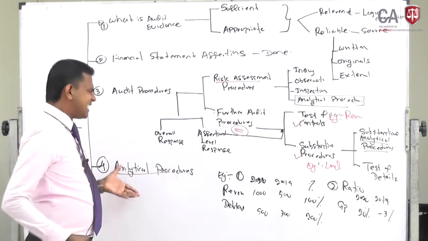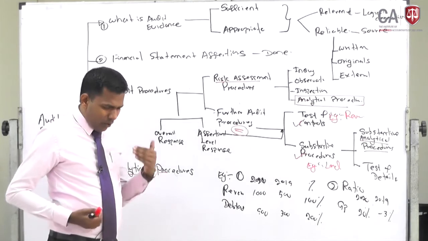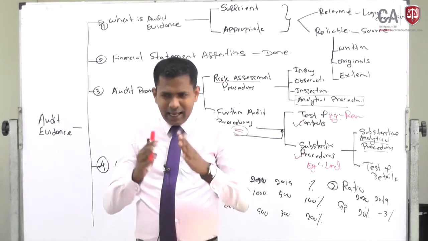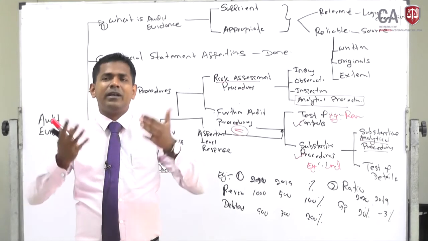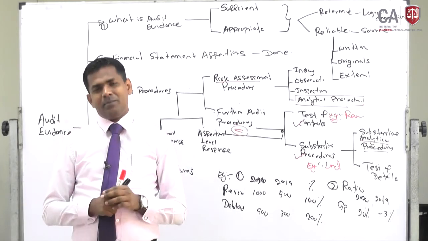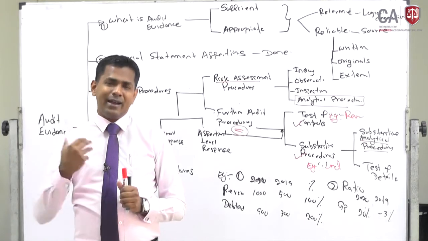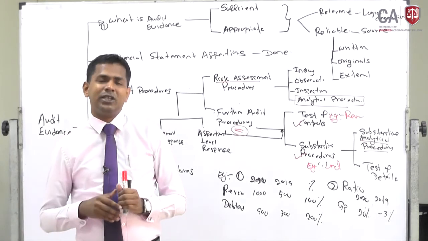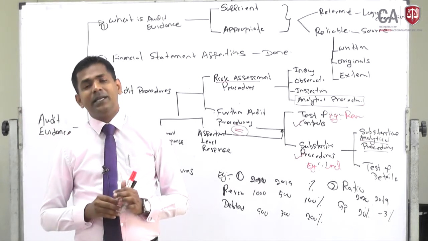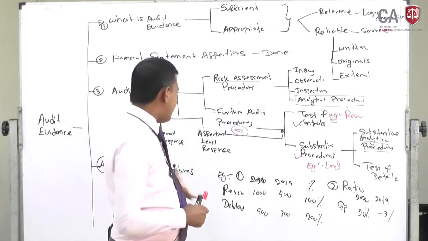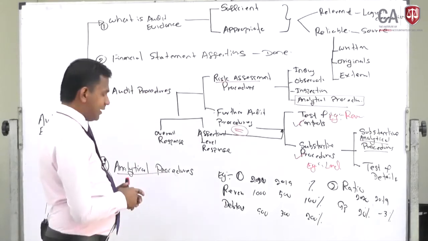So basically analytical procedures mean what? Auditors look at the differences, calculate the ratios and compare the answers, trying to figure out whether there are abnormalities in the financial statement being audited, and if yes, you go into further detail and check whether those balances contain material misstatement. That is called analytical procedures.